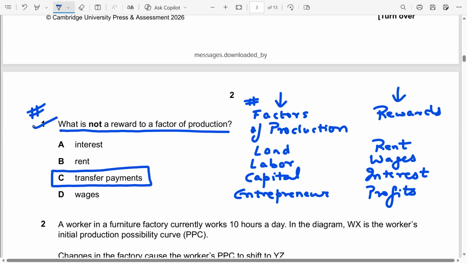Students know that transfer payments are nothing but payments made without any production of a good or service. Let me come to the whiteboard for a quick recap.